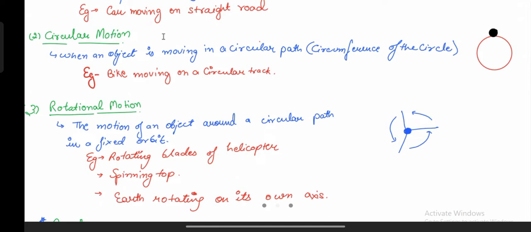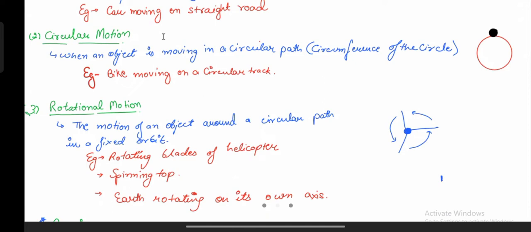So, the rotating blade of the helicopter: if the helicopter is still at a point, then what happens? It's fixed on the roof of it, and the blades keep moving. They keep revolving at a high speed. They are in rotation motion, right?